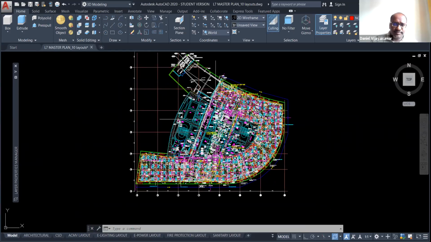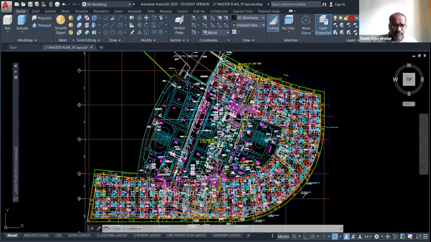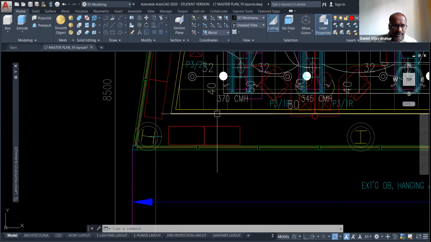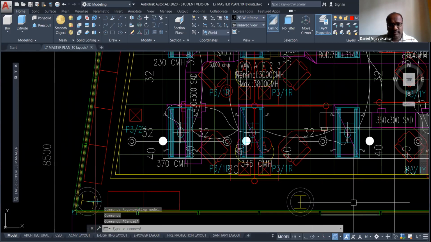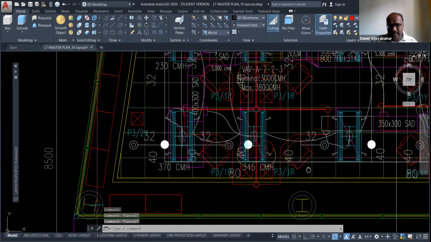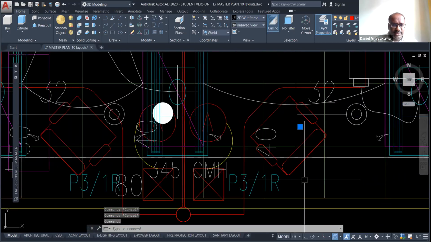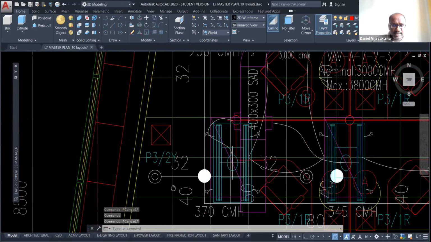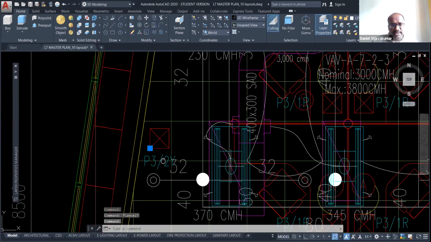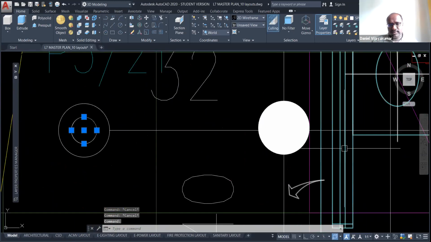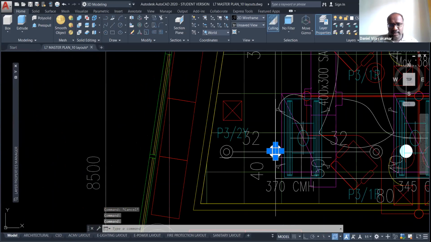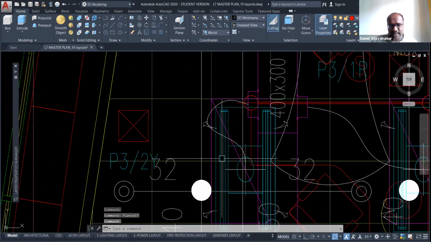See here, there is a lot of services. If I show a closer view, see there is a table, column, then chairs. Also inside, if you see deeply, this is an aircon diffuser. This is a sprinkler point. This is also an aircon diffuser.